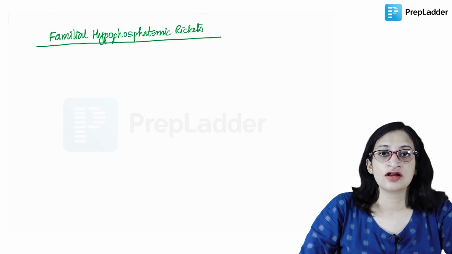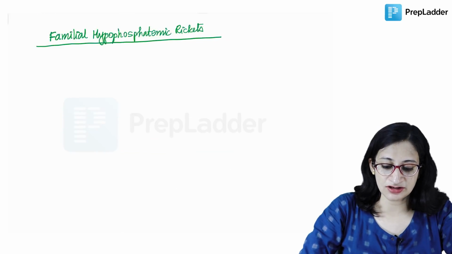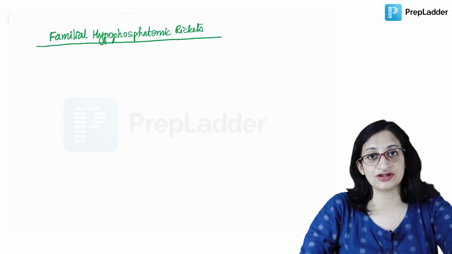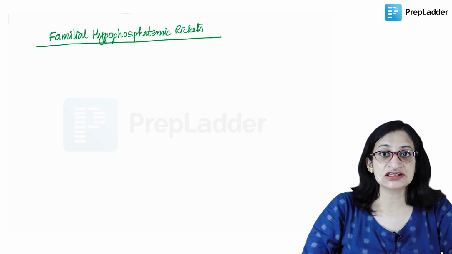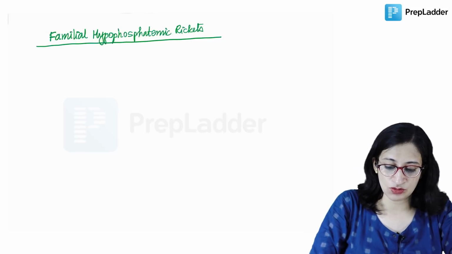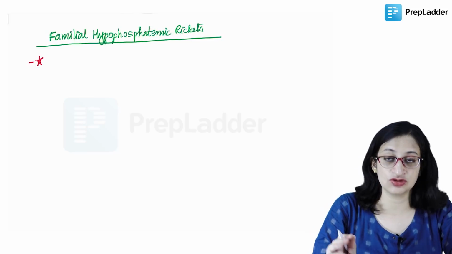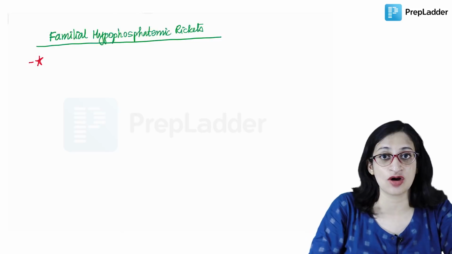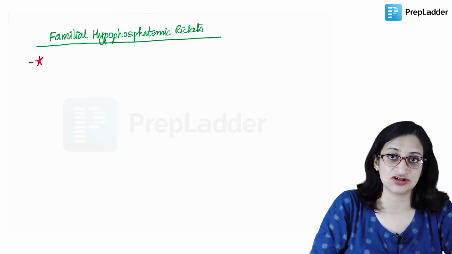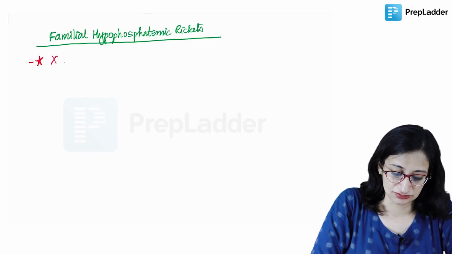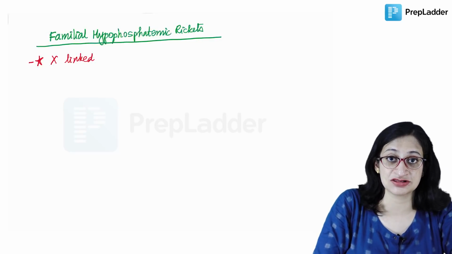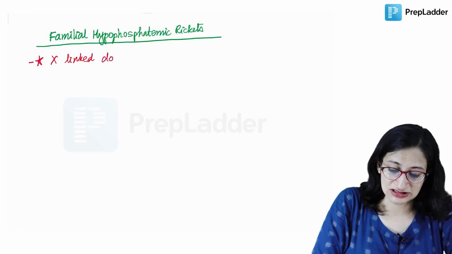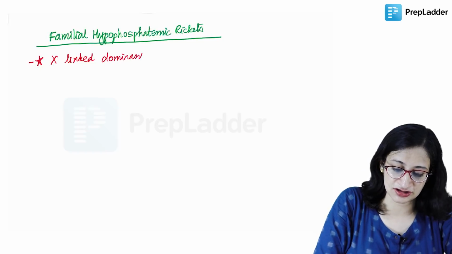All right. Moving on to another important cause of rickets from which you often get questions, that is familial hypophosphatemic rickets. This rickets is important, one, because it has a unique mode of inheritance. It is X-linked dominant, one of the very few disorders with X-linked dominant inheritance. So the most common mode of inheritance of familial hypophosphatemic rickets is X-linked dominant.